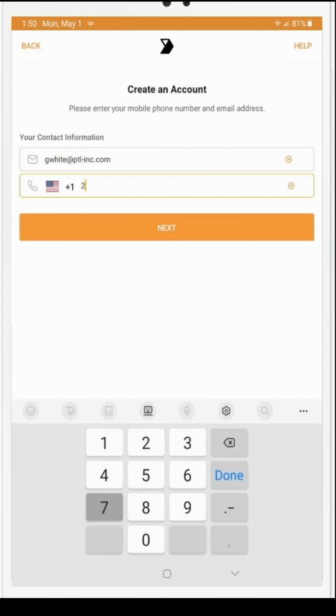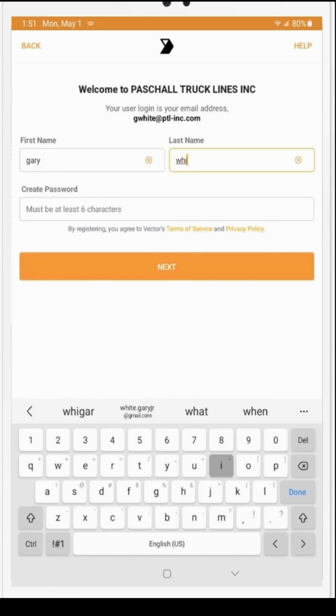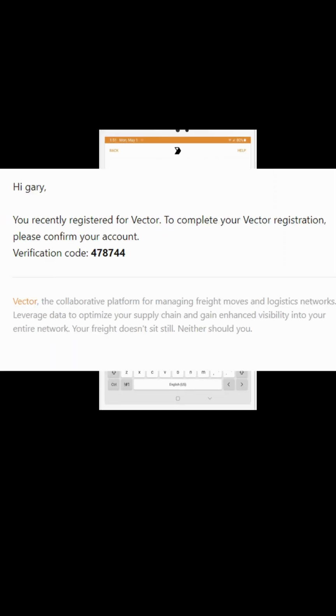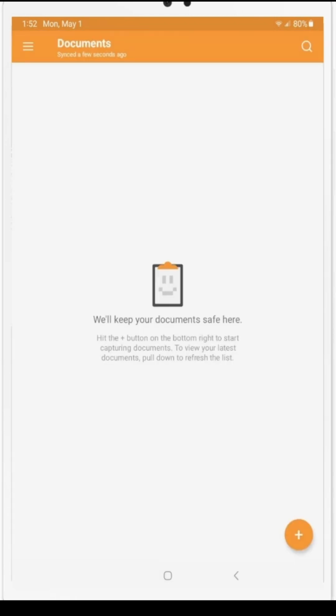Here, you'll enter your email address and phone number. Enter your first and last name. Then create a password that's at least 6 characters long. Vector has now sent you an email with a 6-digit verification code. Enter your code. Select Finish, and now you're registered and have access to the Vector app.